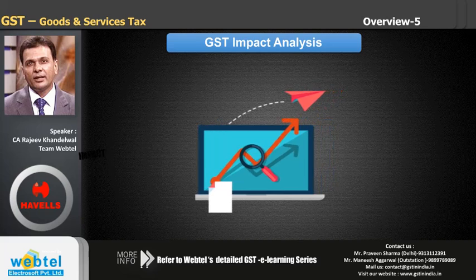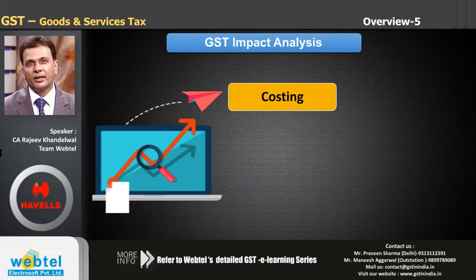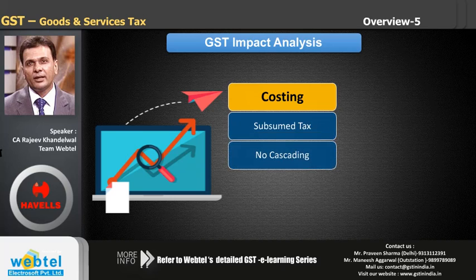First of all, costing. As you are aware, several taxes will be subsumed in GST, and because of that there will be a single tax, GST, except for those taxes which will still be levied and have not been subsumed in GST. And obviously the cascading effect of taxes will not be there. The tax on tax that we were paying prior to GST will not be there. So this will result in a lower amount being available to the user or the consumer. So obviously the costing will come down.